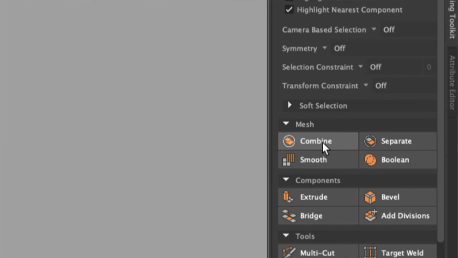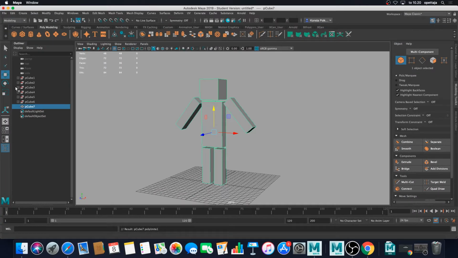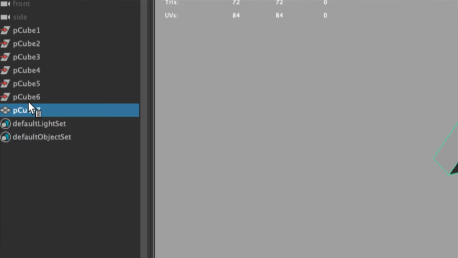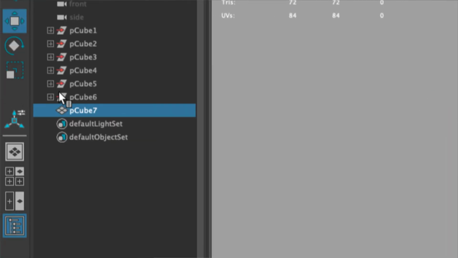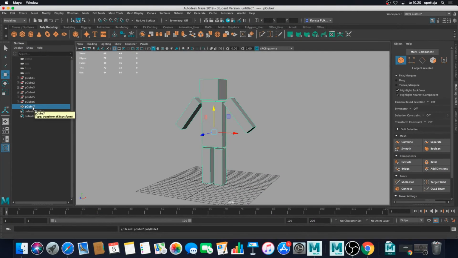I click it, and now I can see in my outliner that there are lots of unnecessary transform nodes and the combined geometry. I can see that my geometry is combined as well here because it's all green.